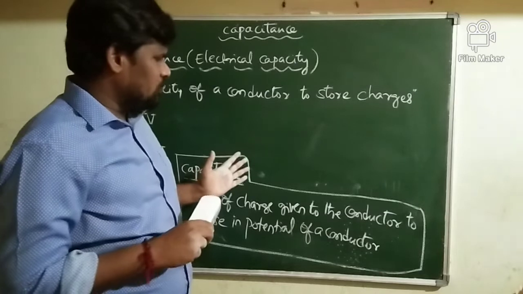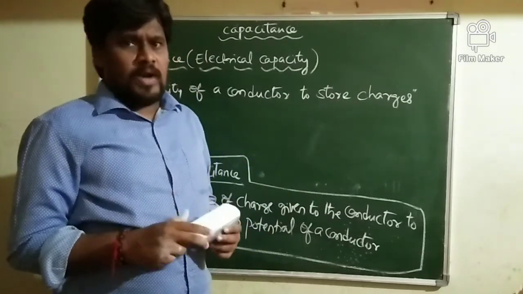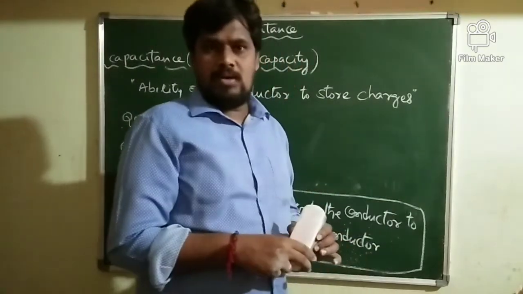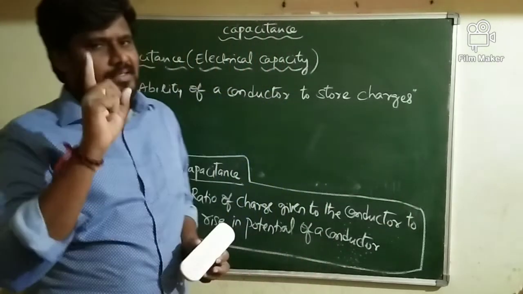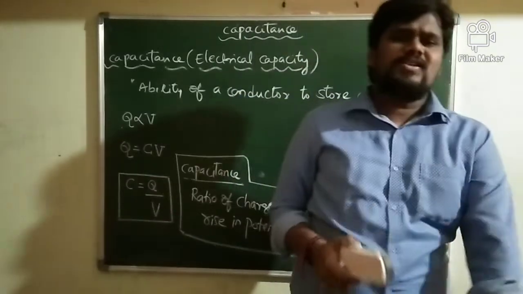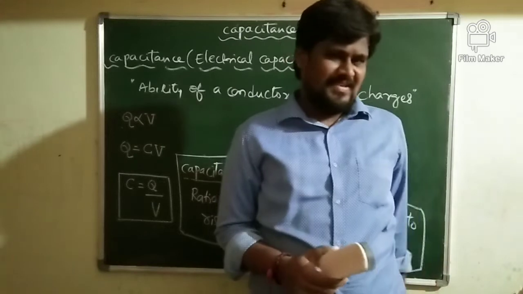Once the potential of the conductor becomes maximum, if you further give charge to the conductor, that charge will not be stored by the conductor. That excess charge will flow to the surroundings.